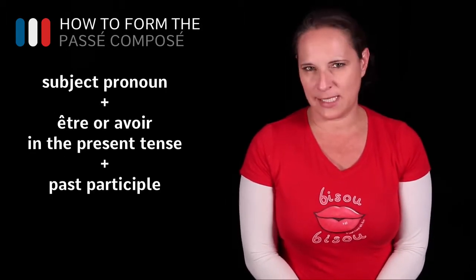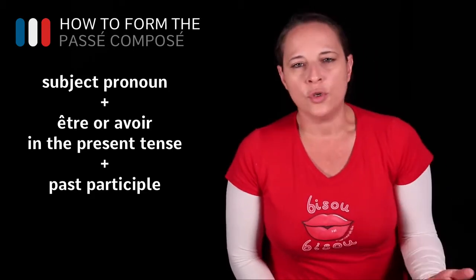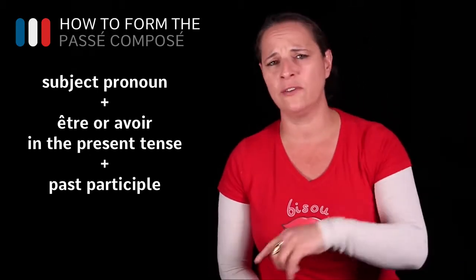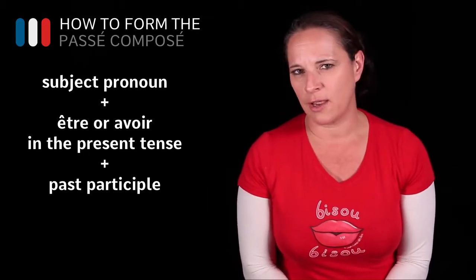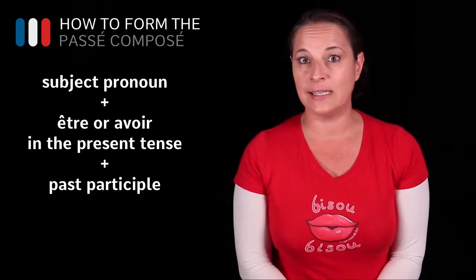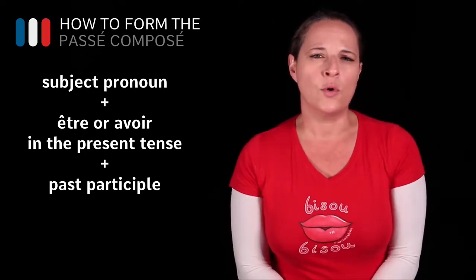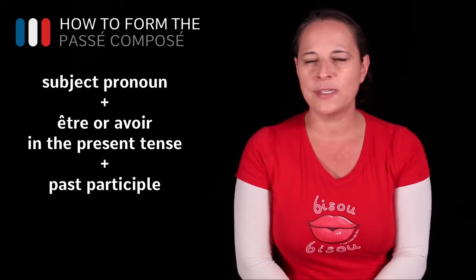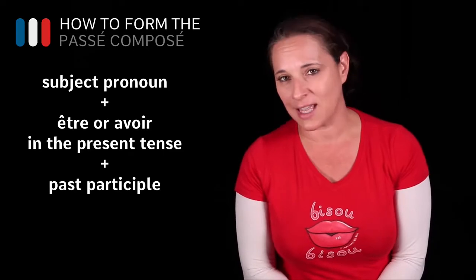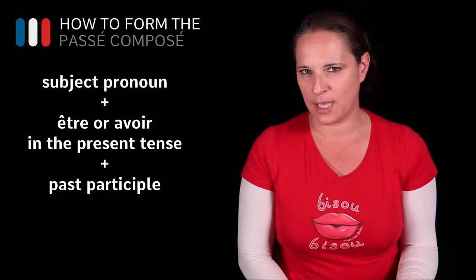How do you form a passé composé? Now, the way you do it, you have a subject pronoun, which is the je, the tu, the il, and elle. If you're not familiar with subject pronouns, please refer back to one of my lessons on subject pronouns. Once you have that, you must decide what auxiliary verb, as in to be or to have, you're going to use with that verb, because it depends, okay? So, some regular verbs are used with avoir, okay, and some verbs are used with être. So avoir is to have, an auxiliary, and être is to be, okay?